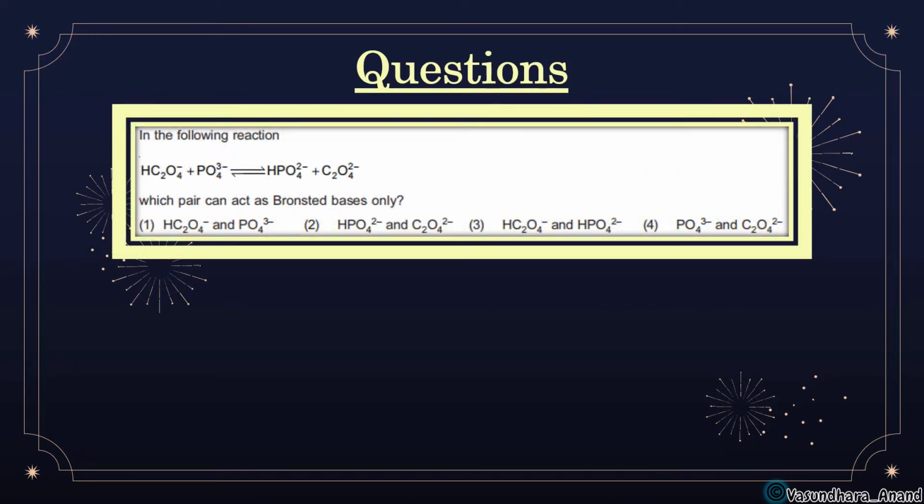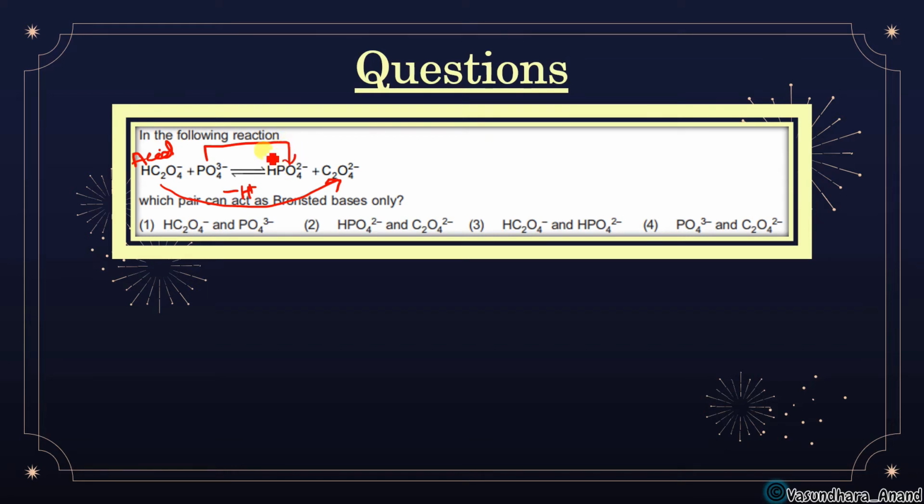In the following reaction, HC2O4 minus, PO4 minus 3, like this, which pair can act as Bronsted bases only? Which one acts like a Bronsted base? So here just check this. What is happening? H plus it is losing. So this will be an acid. This will not be a Bronsted base.